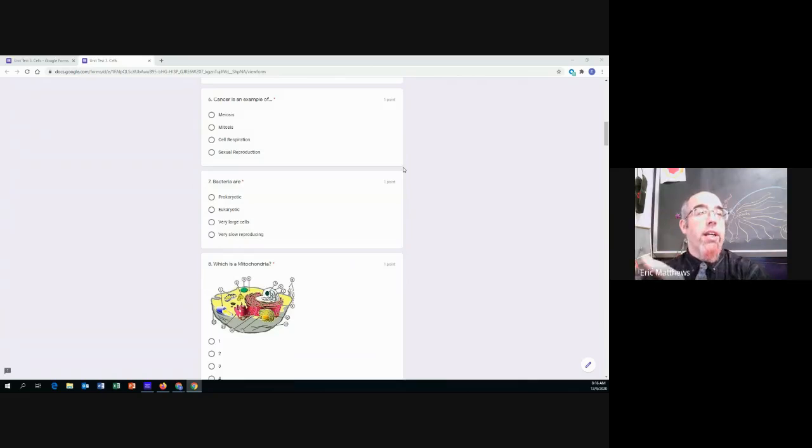Number 6, cancer is an example of, so which one of these is cancer or can cause cancer, I guess? Meiosis, mitosis, cell respiration, or sexual reproduction. Cancer is an example of meiosis, mitosis, cell respiration, or sexual reproduction.